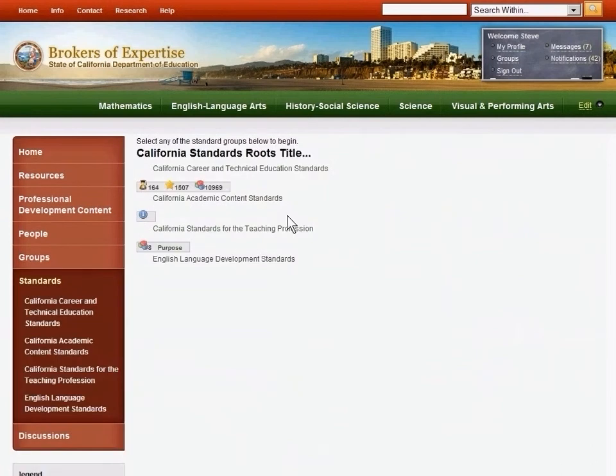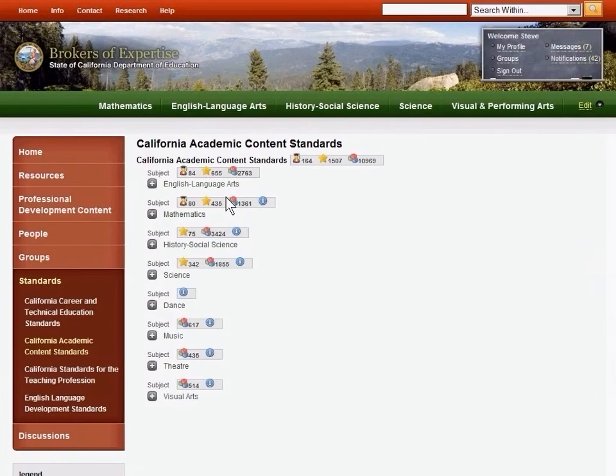The Standards browser is designed to permit easy, intuitive access to the state standards. In this example, we have a number of standards available, from career technical education to standards for the teaching profession and standards for English language development. For our purposes, we'll select the California Academic Content Standards. These are the core curricular standards across the entire state.